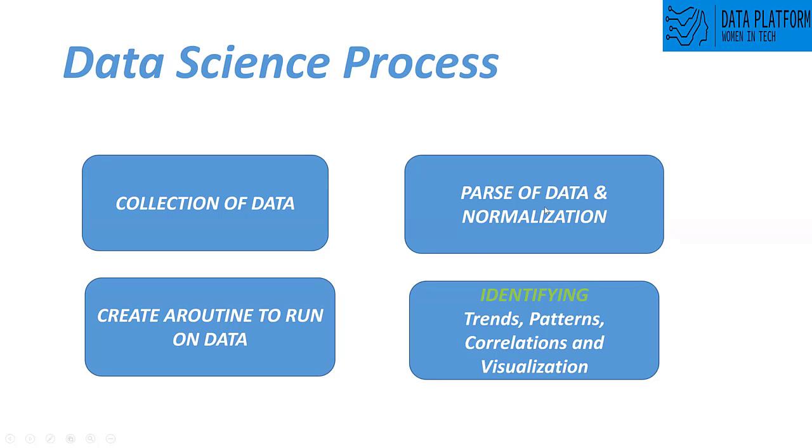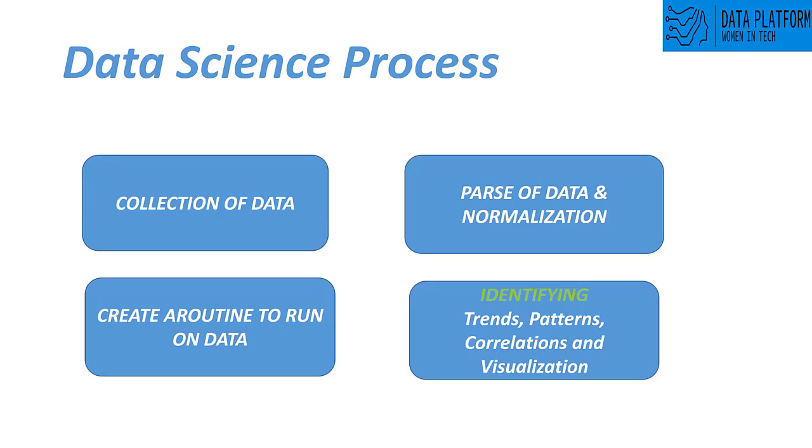Once that phase is ready, you are ready to write a routine or algorithm for your data. After the second phase, the data can be used by data scientists and machine learning engineers. So it's used for the data science process as well as the machine learning process. This data is ready for both processes. Here, data scientists can write a routine, algorithm or method which will give specific information related to our original problem.